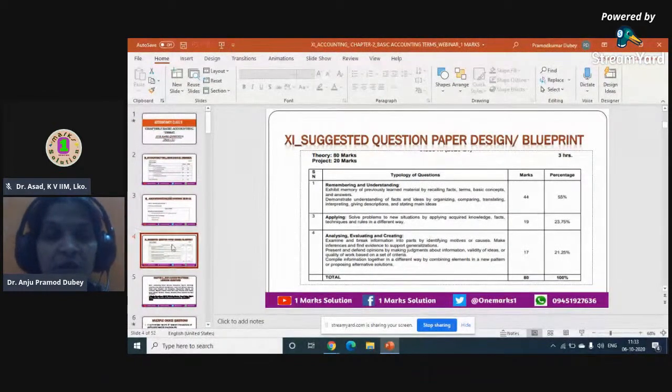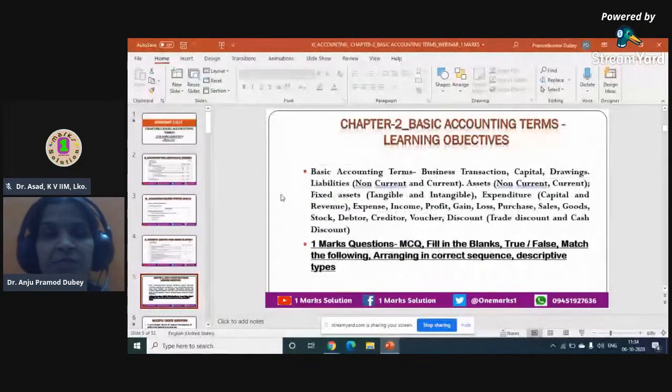When we move on to the next thing, in this specific chapter, basic accounting terms, as we all know, accounting is the language of business, and in this chapter we learn about several new terminologies associated with accounting, and those terminologies include business transactions, capital, drawings, inventory,